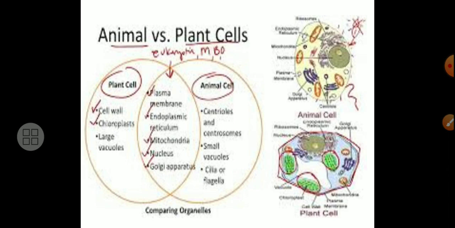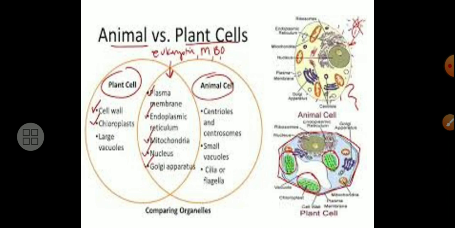But centriole is absent in the plant cell. The remaining ones, that is plasma membrane, endoplasmic reticulum, mitochondria, nucleus, Golgi apparatus, are all common. So by looking at this you will come to know that.